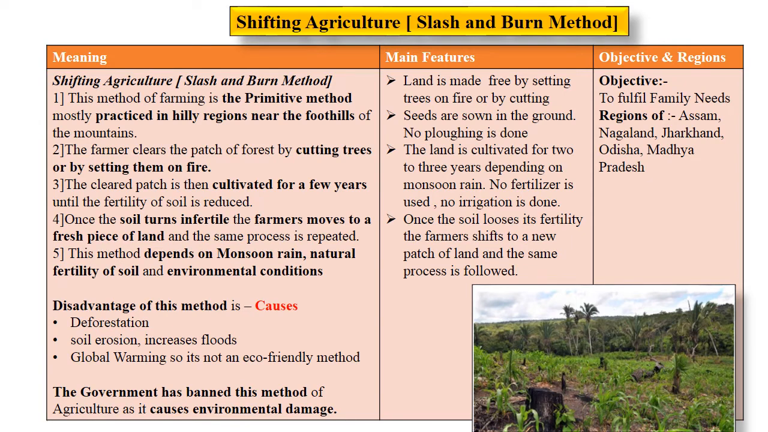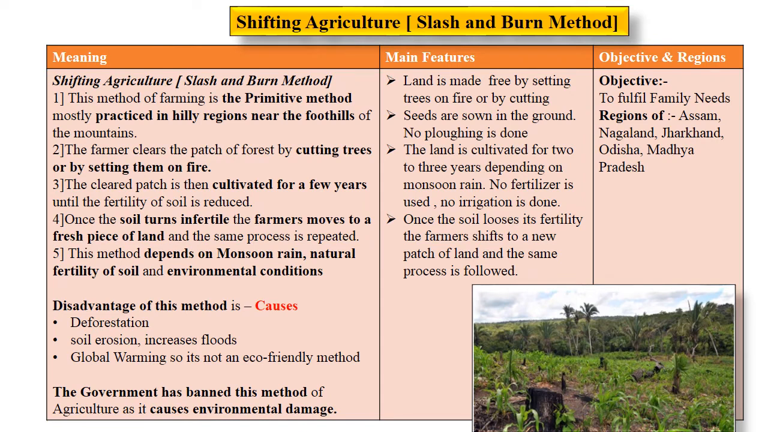Now the next question comes, is this farming allowed to continue still? No, the government has banned this method of agriculture as it is causing environmental damage. Now let's look at the main features of this type of agriculture.